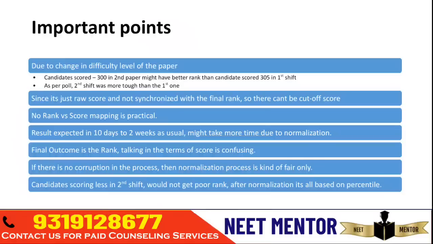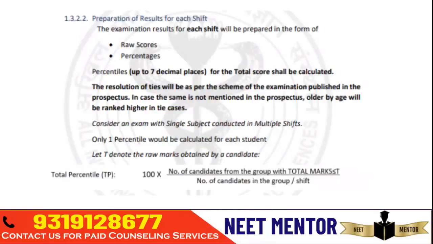Your score is just a raw score, and let's see how the results will be prepared for each shift. The examination result for each shift will be prepared in the form of first the raw score, how much score you are getting. Then the percentage, how much percentage of marks you are getting, and then the most important thing, the percentile. Percentile is nothing but the total number of candidates who are getting lesser or equal marks to your marks. Suppose you got around 400.